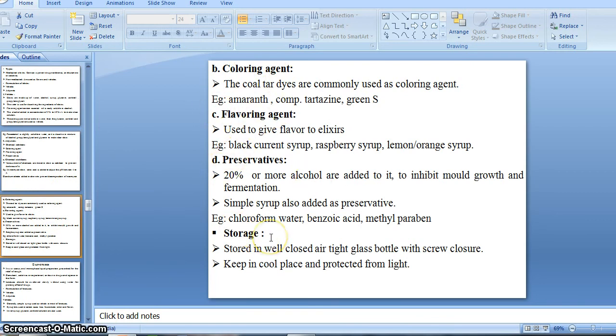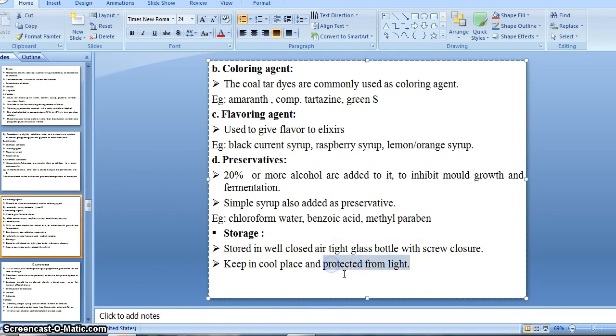Then our next portion for the elixir is storage. Store in a well-closed, airtight glass bottle with a screw closure, right? Whenever we are going to store elixir, we should use a glass bottle. A glass bottle is preferred for the storage of elixir, and it has a screw closure, sealed airtight. And the elixir should be kept in a cool place and protected from light, right?